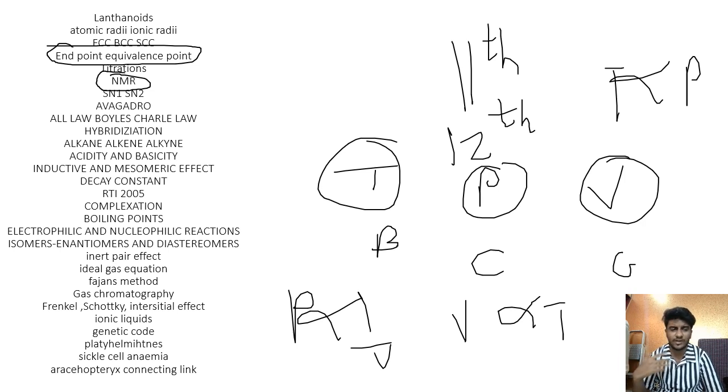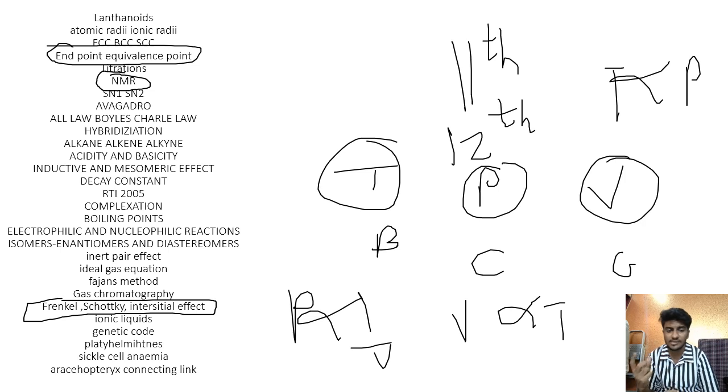Like defects, different defects are also asked. So Frenkel defect, Schottky defect, for cations and anions. Whenever you talk about crystalline substances, there is a lattice. So the lattice energy, lattice space, void spaces, those are very important. And when there are spaces and defects for the charged ions, then there have been questions on ionic liquids because of their high melting points.